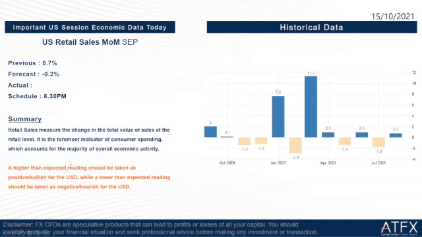Then we go to the next one, which is the US retail sales month on month September. So the previous is 0.7%. The forecast is negative 0.2%. The schedule is the same as the previous one, the core retail sales just now, 8:30. Okay, so a higher than expected reading should be taken as positive for the USD, while a lower than expected reading should be taken as negative for the USD.